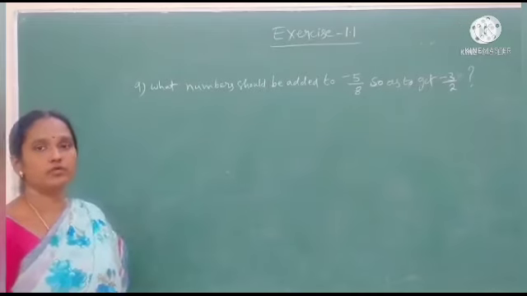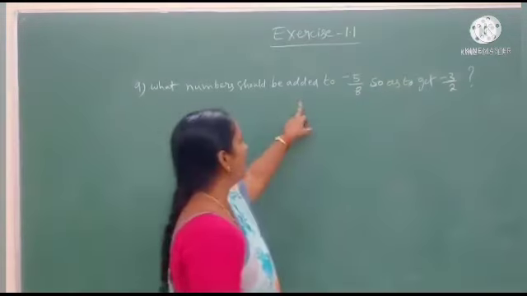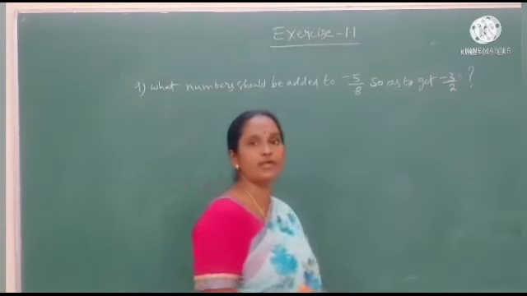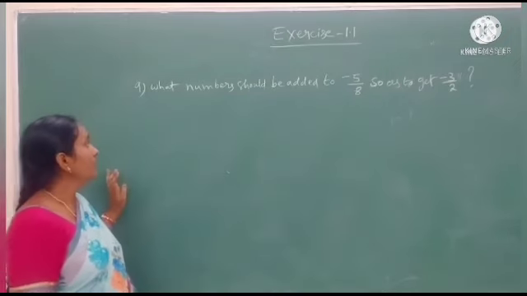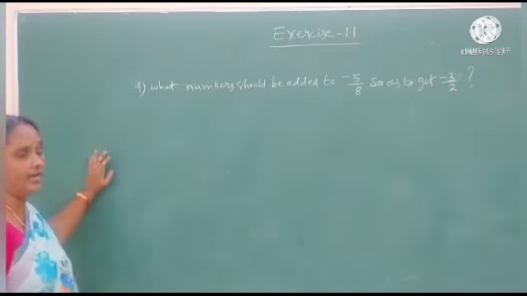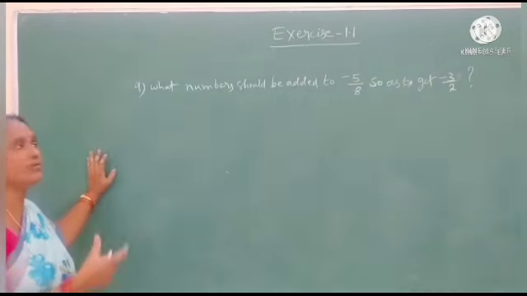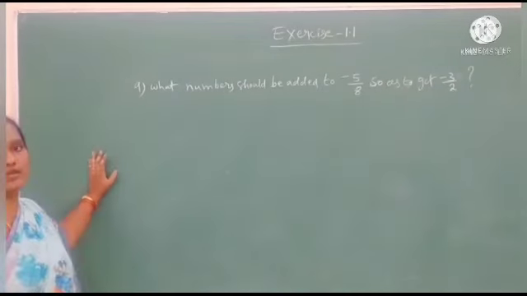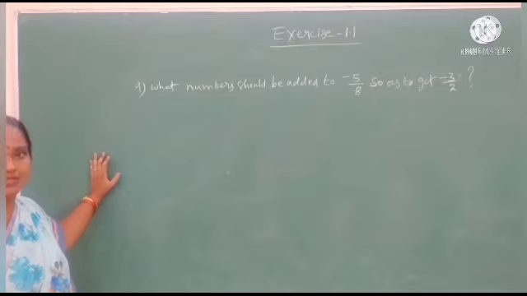See, students, we will go for the next question, 9th question. What number should be added to minus 5 by 8 so as to get minus 3 by 2? Here, see students, what number should be added to minus 5 by 8? They have given the question. But we don't know what is the adding number here.